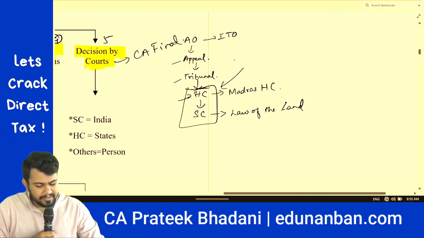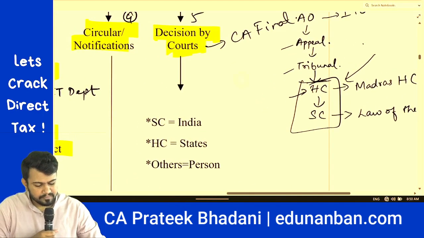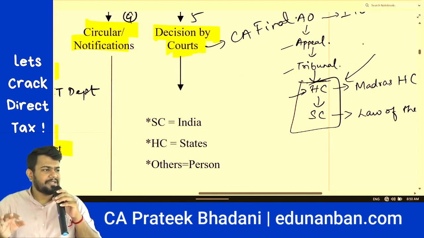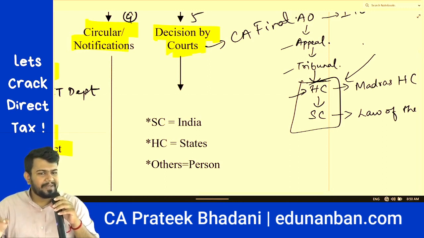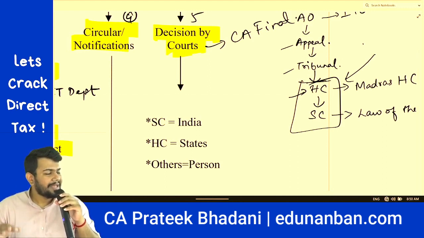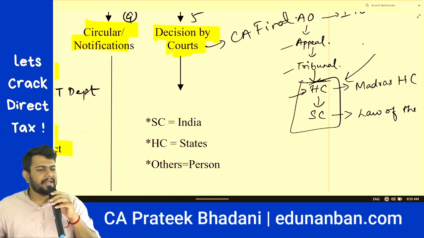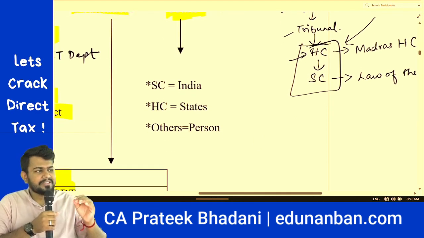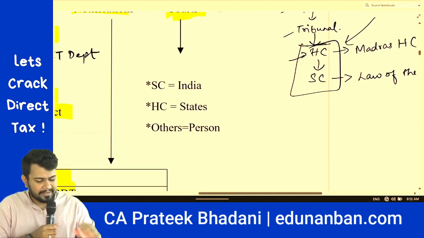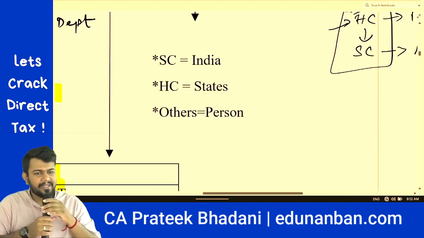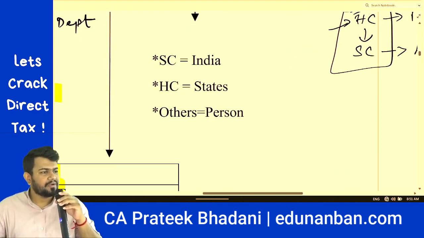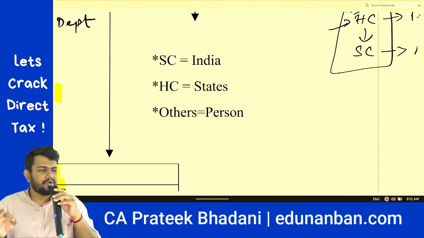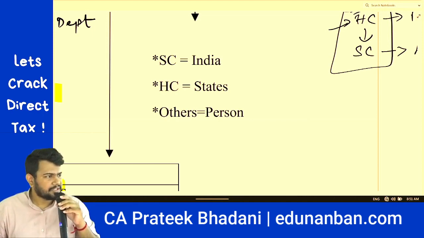Then last leg is decision by courts. If Supreme Court gives a decision, then that decision is not only applicable to the persons who are fighting in the Supreme Court, it is also applicable to the entire nation, India. And hence Supreme Court decisions are also called law of the land. Then High Court decisions are applicable not only to the people who are fighting in the High Court, it is also applicable to the respective state. For example, Madras High Court decisions are applicable to all the people who are in the Tamil Nadu jurisdiction.